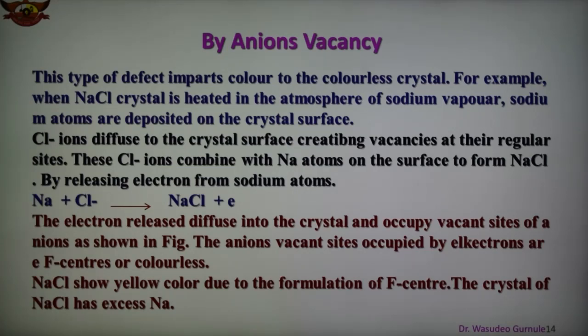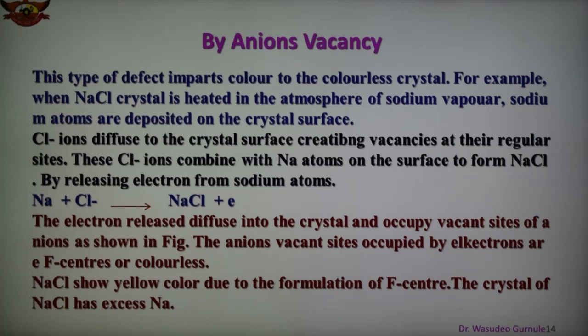Metal excess defect due to interstitial cation is shown in the figure. Another way in which the metal excess defect may occur is when an extra positive ion is present in the interstitial site and electrical neutrality is maintained by the presence of an electron in the interstitial site. This type of defect is exhibited by crystals which are likely to exhibit Frenkel defect. For example, when zinc oxide is heated, it loses oxygen reversibly and the excess metal is accommodated in the interstitial site with electrons trapped in the neighborhood. The yellow color and the electrical conductivity of non-stoichiometric zinc oxide are due to these trapped electrons.